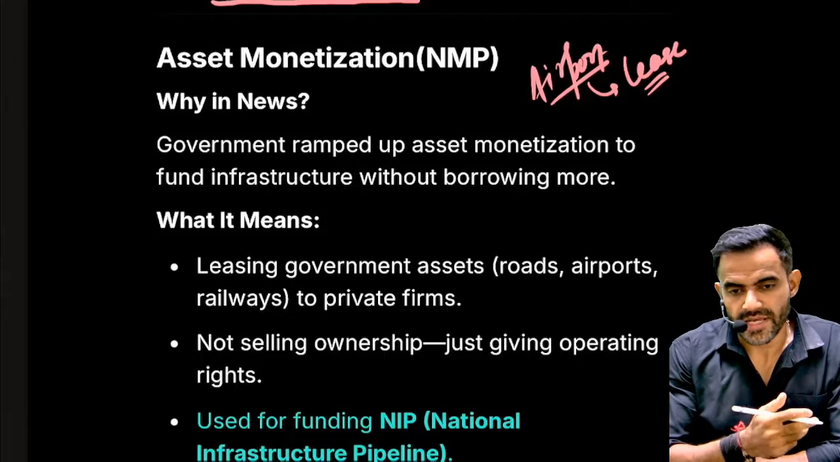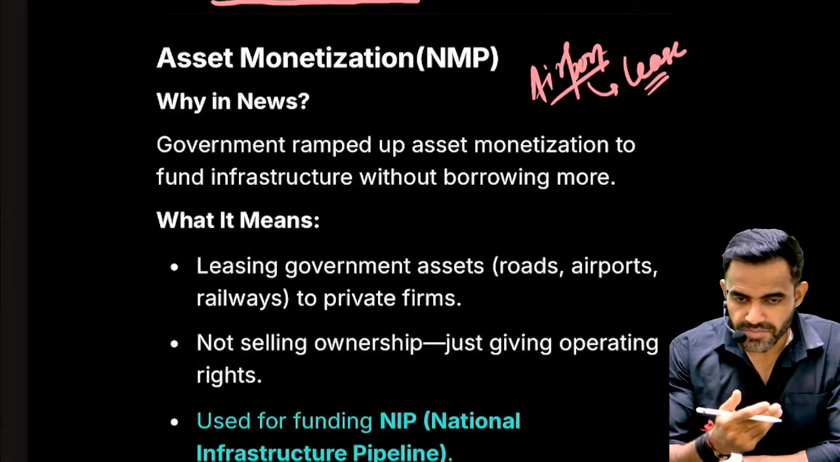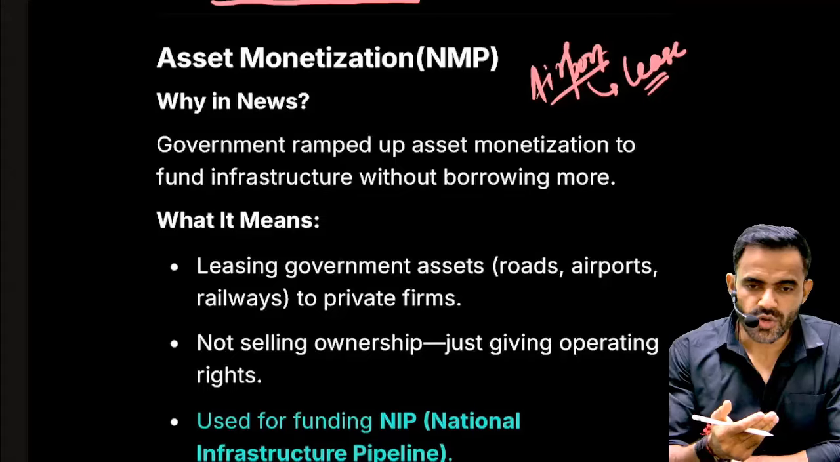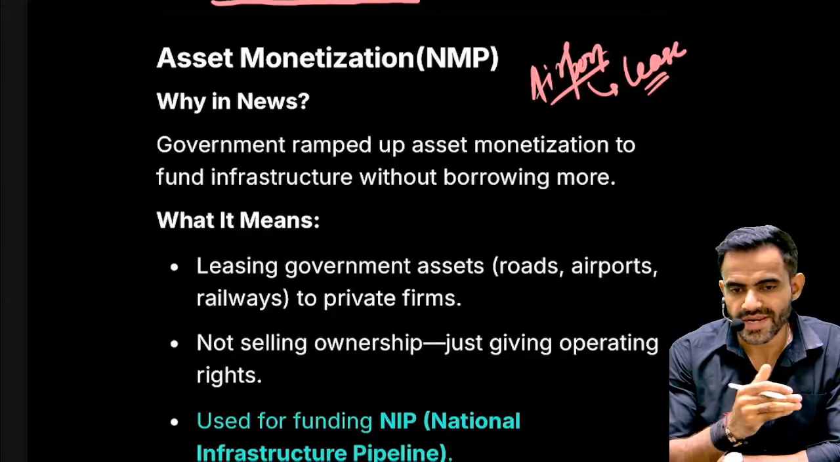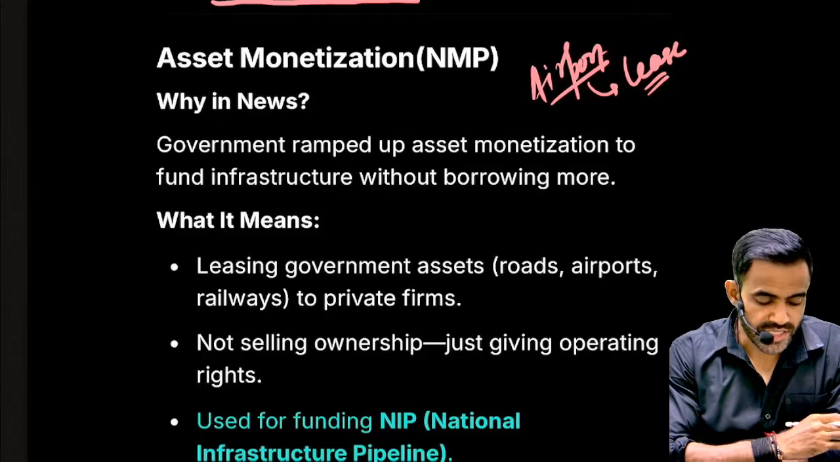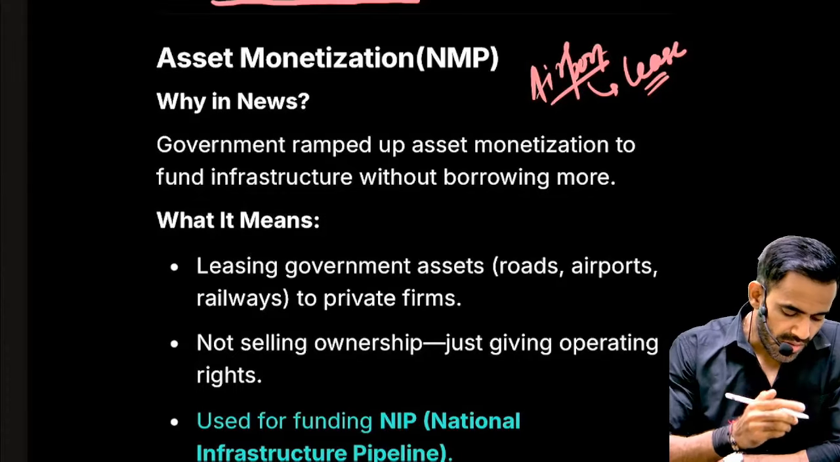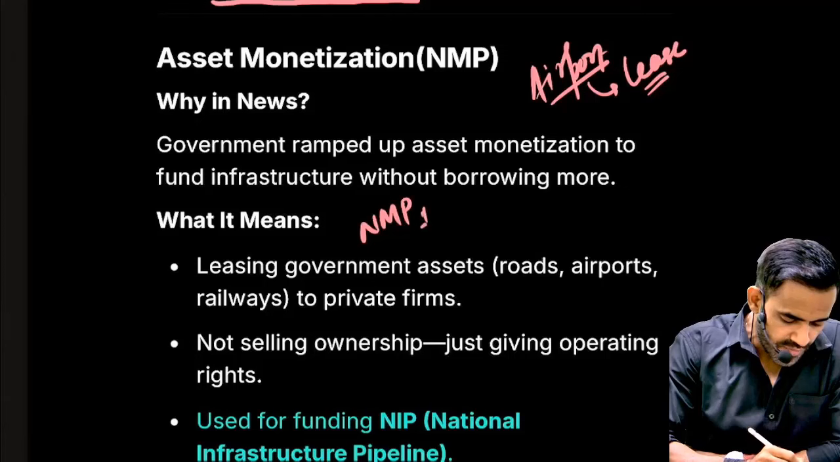Why to the private player? Because they are more efficient. What benefit will be there in this case? Because the private player will be able to generate more money, the government will be able to recover more money. Government is going to get a share from that revenue. Okay, that is the national monetization pipeline. Now understand, the NMP 1, national monetization pipeline 1, had the goal of 6 lakh crore revenue generation.